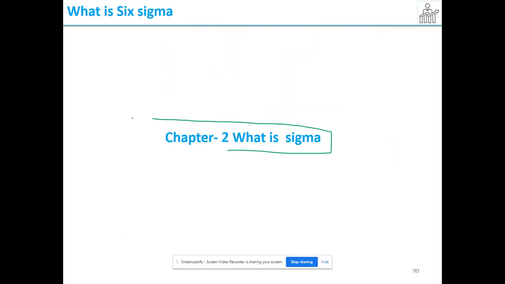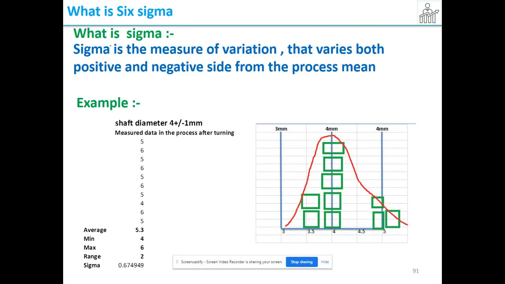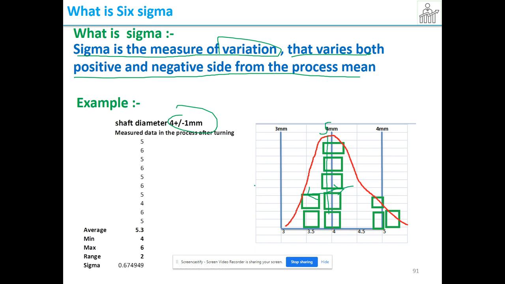Now let us see what actually sigma is. Sigma is a measure of variation, as we told, that varies on both the positive and negative side from the process mean. Let us assume this is the drawing mean or process mean. For example, I'll assume it as 5 here. From here, what is the variation happening? Both positive and negative side. That is nothing but the standard deviation. From the standard, the deviation is happening.